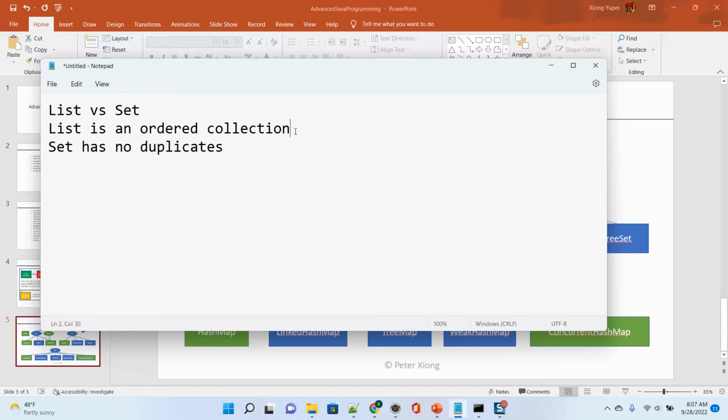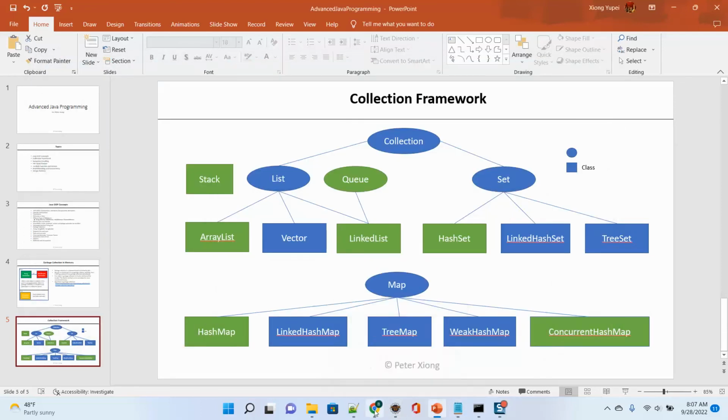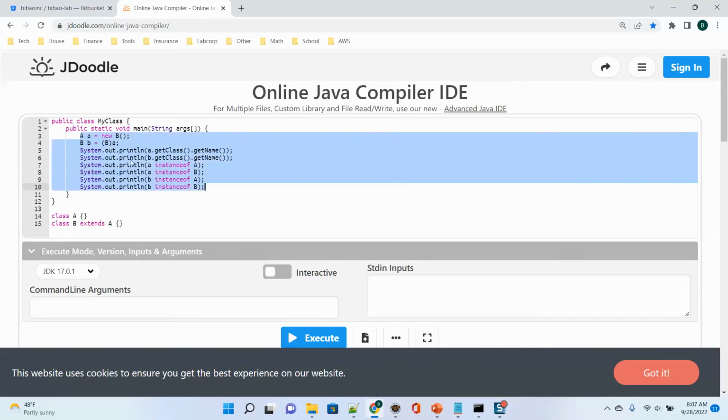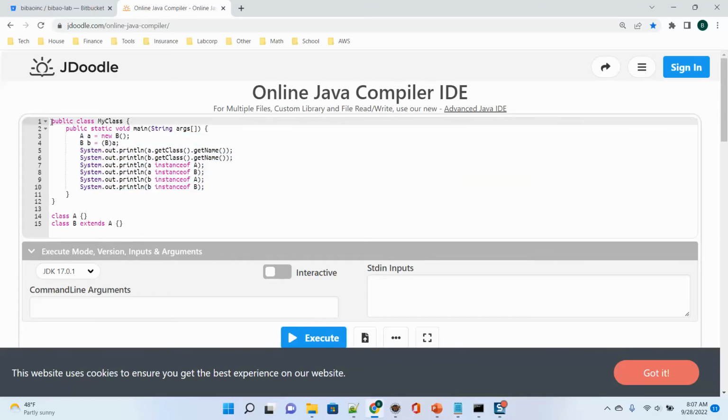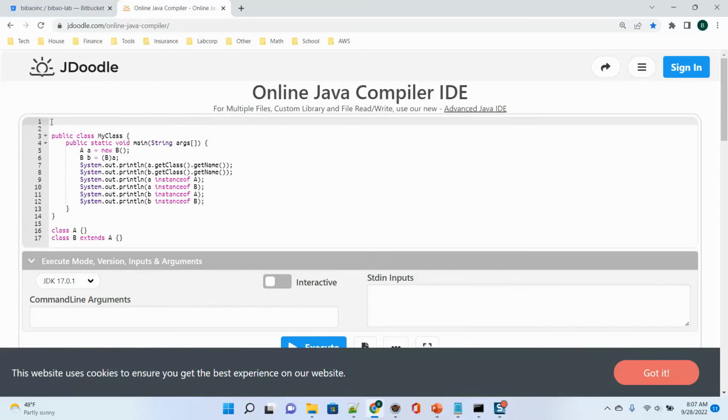Now, ordered is an easy one. It keeps insertion order. But the Set does not. They may not keep the insertion order. Okay. Now let's make an example to use the List and Set. Because this concept is very easy, I just do it here. Import java.util.*. All the collections are from the java.util package. You need to manually import it. For others like String and Integer, those APIs are in java.lang. java.lang is imported by default in the code.